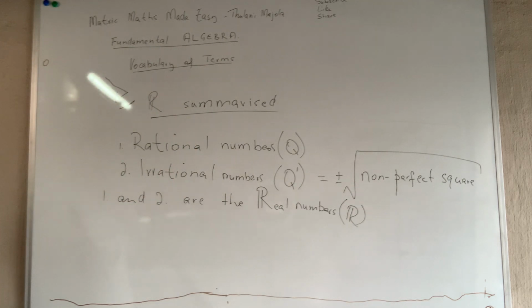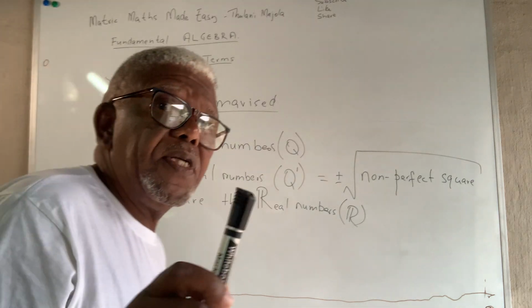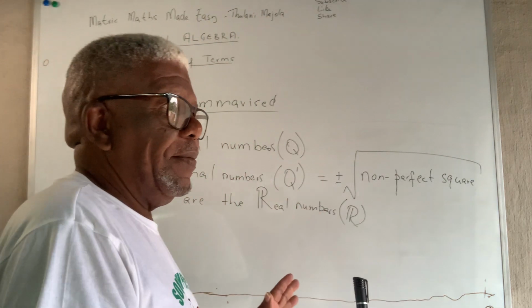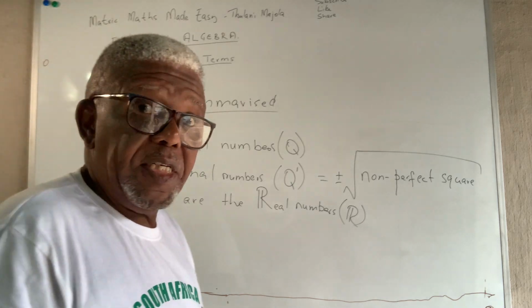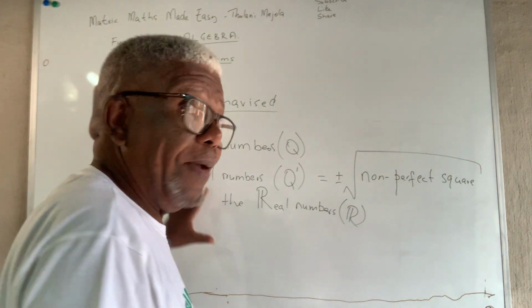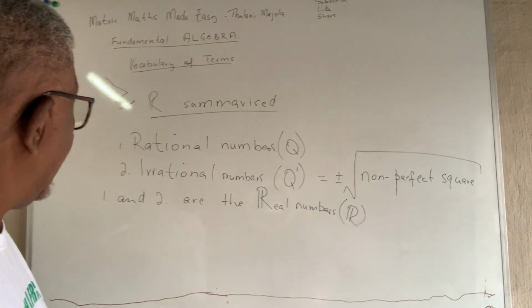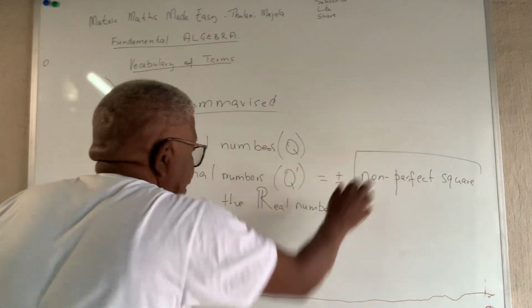Now there are 2 more which I need you to remember, because all of the mathematics that I've been teaching you is only based on this real number system, these 2, rational and irrational, which you need to know. Now you know the difference.